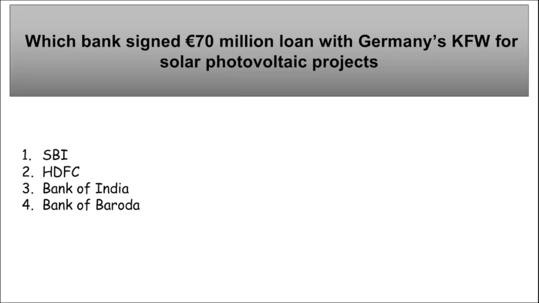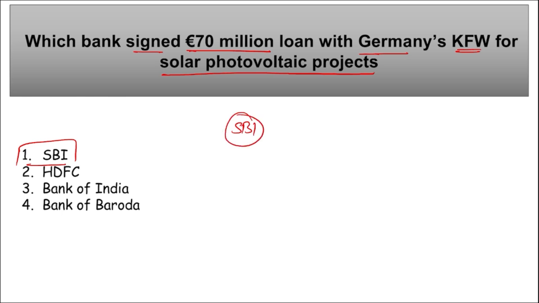Moving on. Next, which bank has recently signed 70 million euro loan with Germany's KfW for solar photovoltaic projects? It is State Bank of India, SBI. They recently signed a 70 million euro loan with Germany's KfW for solar photovoltaic project, and this agreement basically was signed in IFSC GIFT City, that is in Gandhinagar, Gujarat. And remember, this is in line with India's commitment that was made at COP28.